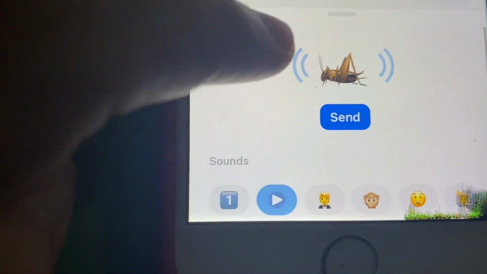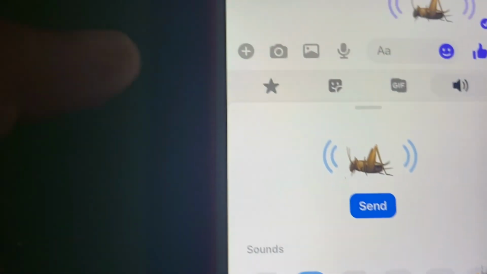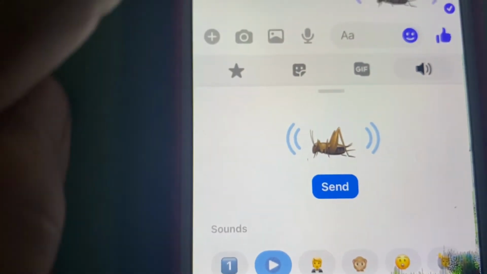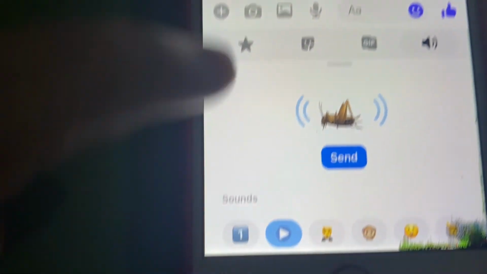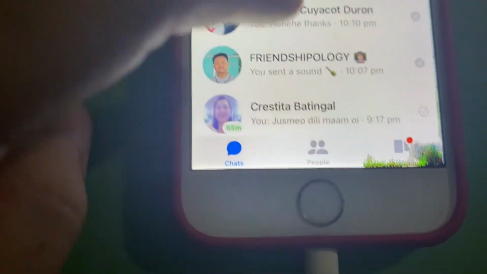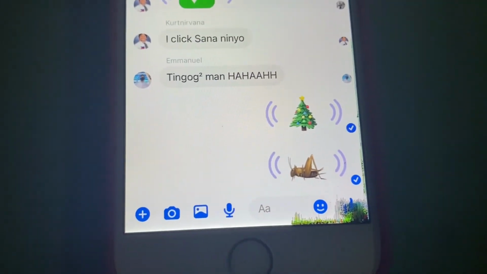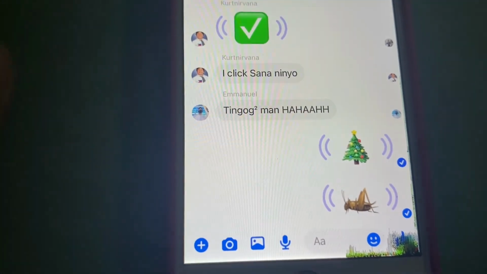The cricket, or this one. You can also send that. And your chatmates can listen to it. So that's how you send an emoticon with sound. That's an additional feature on Messenger.